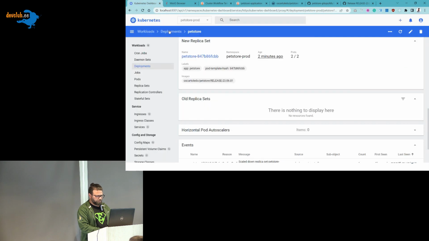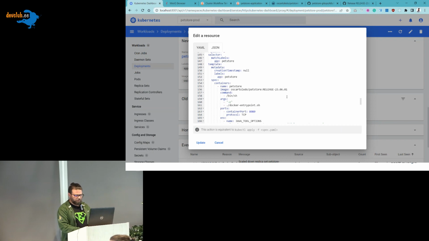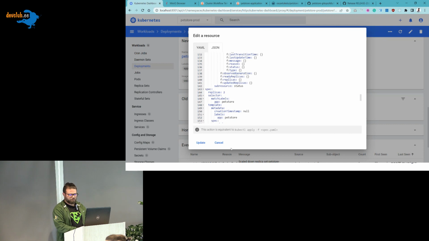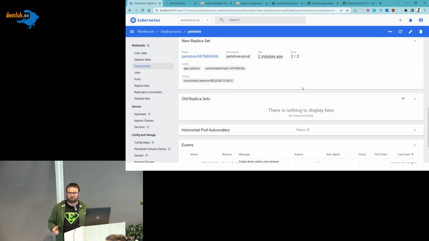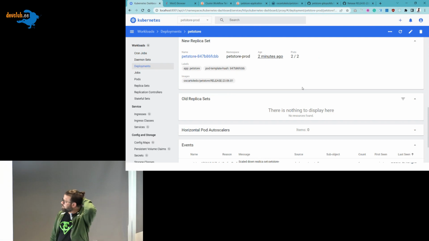Okay, let's go to the dashboard here. You see 2 pods of 2, because I said 2, and if we update the manifest here, we now have the new version, and we can see the replicas are 2 now. So I didn't apply any change, it was just ArgoCD by itself. Cool. So far so good.